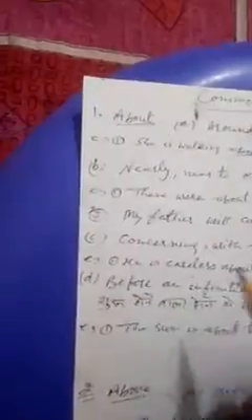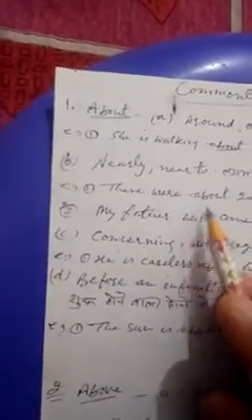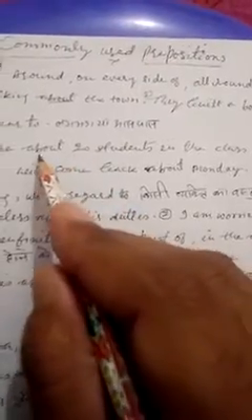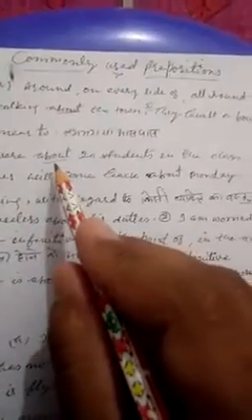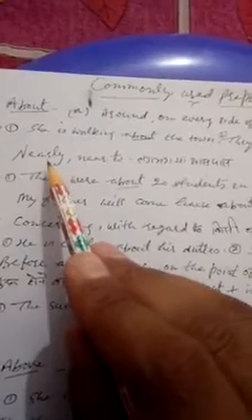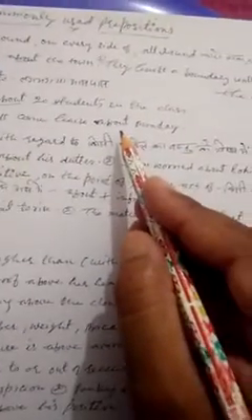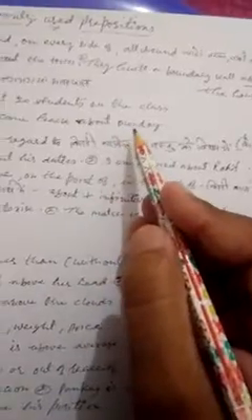It is also used in the sense of nearly or near to. Another use of the preposition about. There were about 20 students in the class. It means nearly 20 students. By the help of the preposition about, we come to know the nearness of the number of students. Approximately. My father will come back about Monday. Again, it may be that my father comes on Monday or Sunday. Nearly.